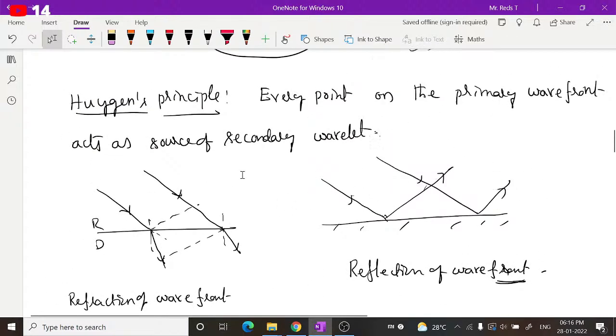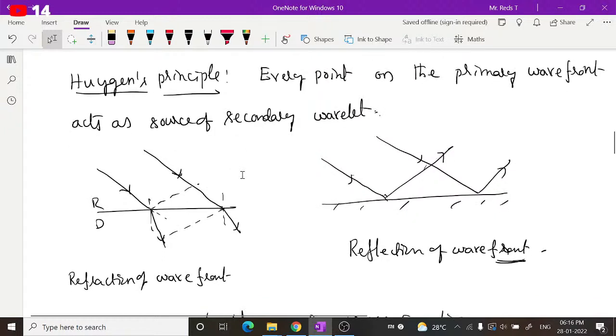Now, we need an idea about how these waves may undergo refraction and reflection also. Just like in ray optics, I have discussed refraction and reflection of light when we dealt with light in the form of rays. But if you treat it as a wave, this entire wave, when it falls on a surface, will refract.